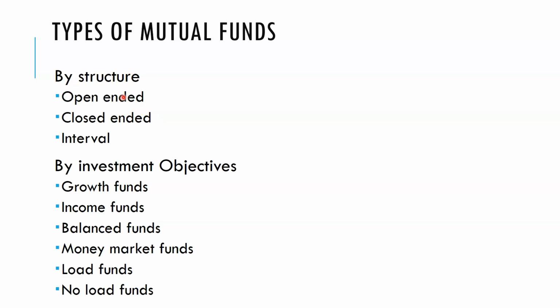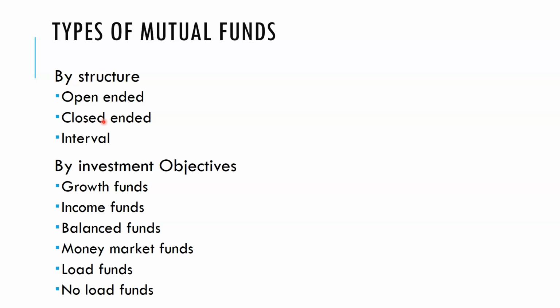So let me help you understand these two concepts, open-ended and closed-ended scheme. In an open-ended scheme, the investor can join at any time and can withdraw his money at any point of time. Hence, which value is applicable for the open-ended scheme? The intrinsic value, the real value. Whereas in the closed-ended scheme, you can't redeem within a particular period of time, but a separate market is available for the closed-ended scheme.